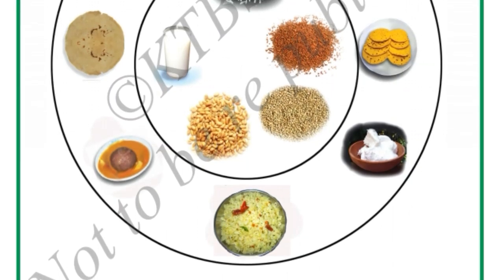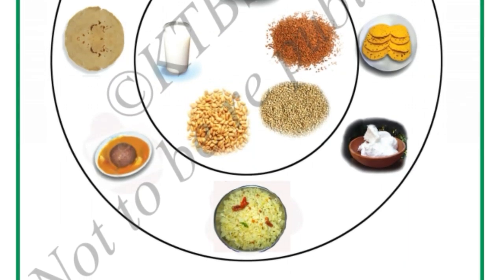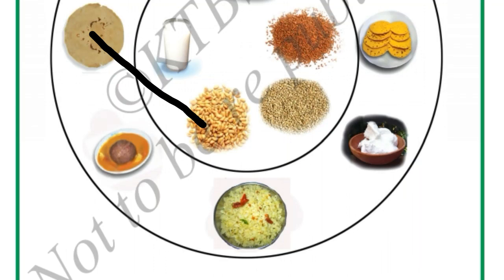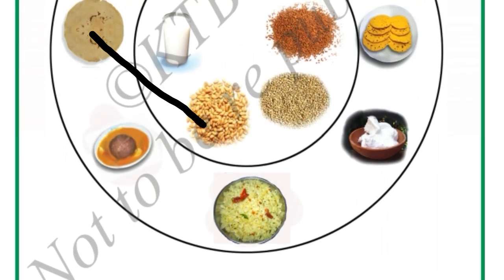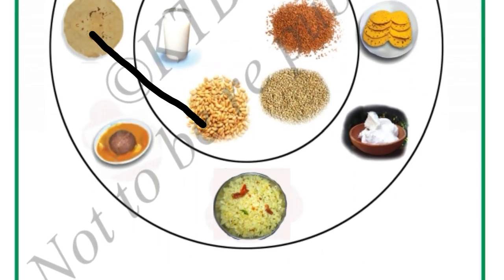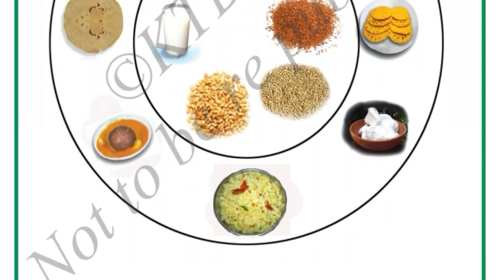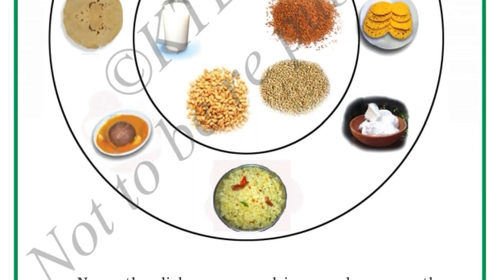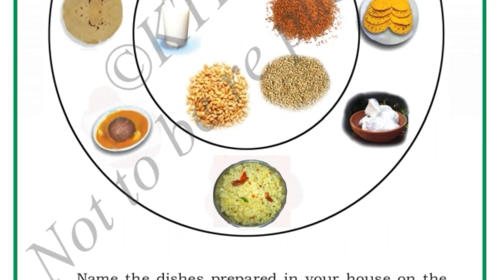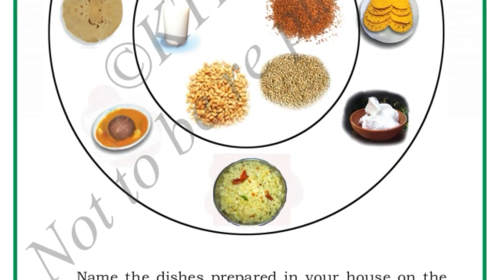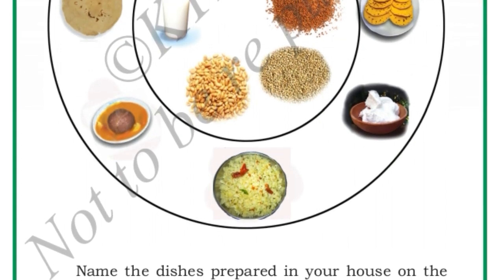Then ragi lump over. Then this one, chapati is made using wheat. Shall I mark for wheat? Okay. This one, I will also mark for wheat. Okay. So these are all the things which we need to prepare the food.